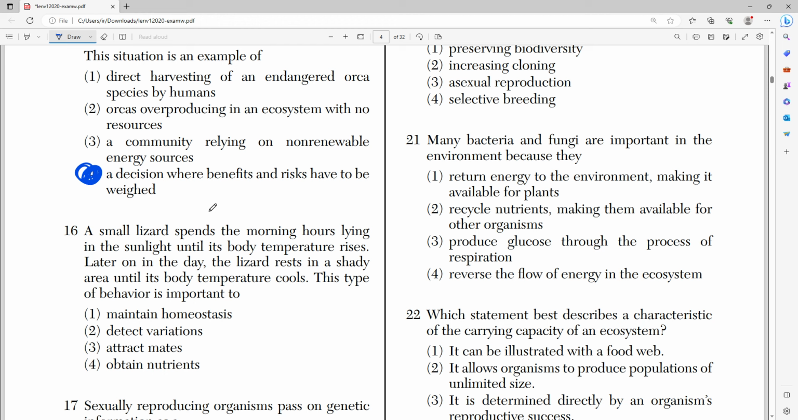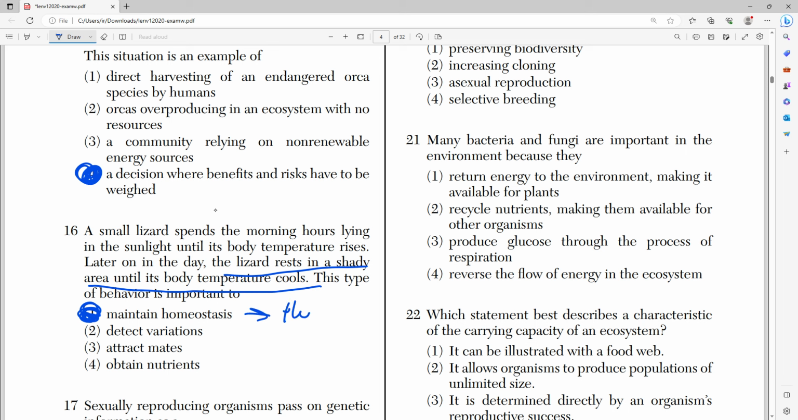to be weighed, right? Number 16 says a small lizard spends the morning hours lying in the sunlight until its body temperature rises. Later on in the day, the lizard rests in a shady area until its body temperature cools. This type of behavior is important to, number 1, maintain homeostasis, right?